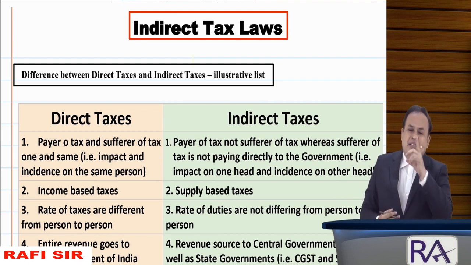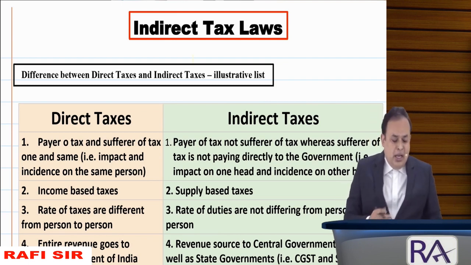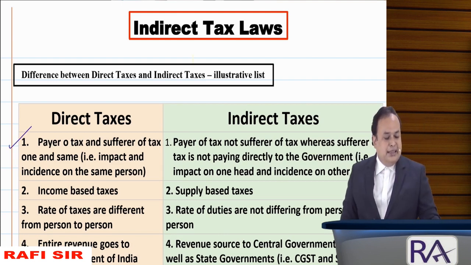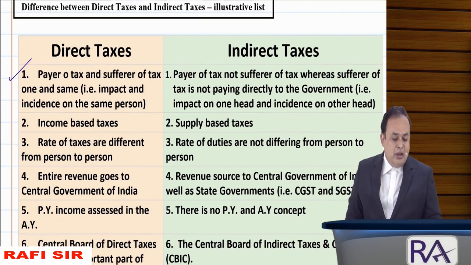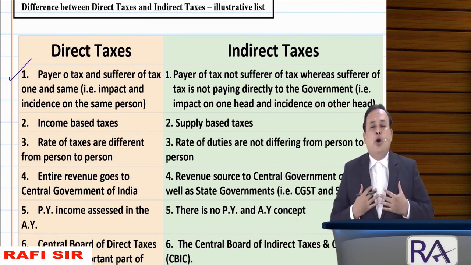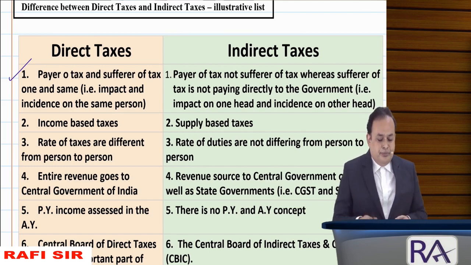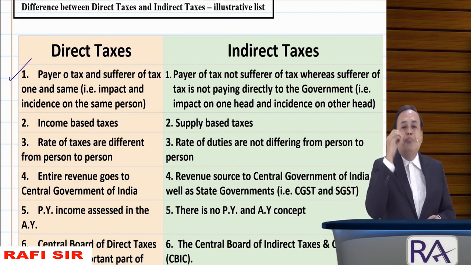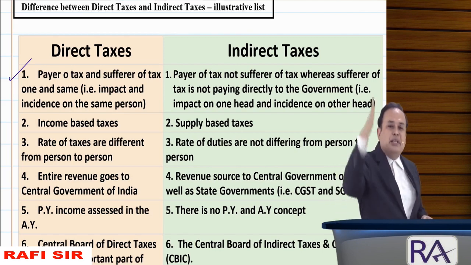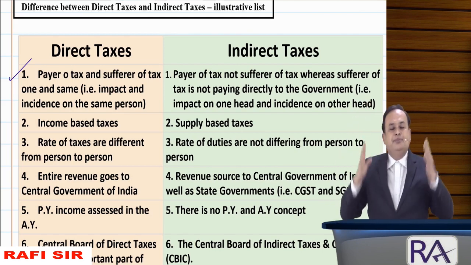When you say direct taxes, point number 1: the payer of the tax and the sufferer of the tax are one and the same. That means impact and incidence of the tax fall on the same person, on the same head.